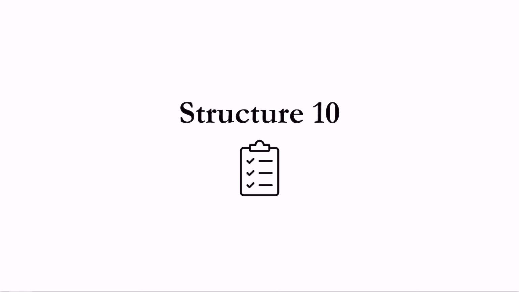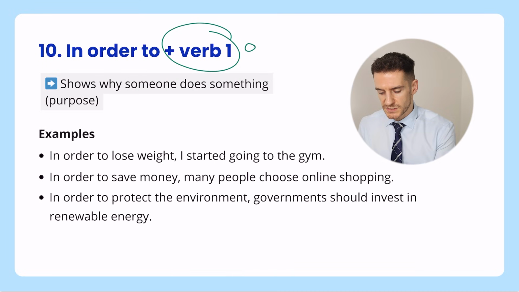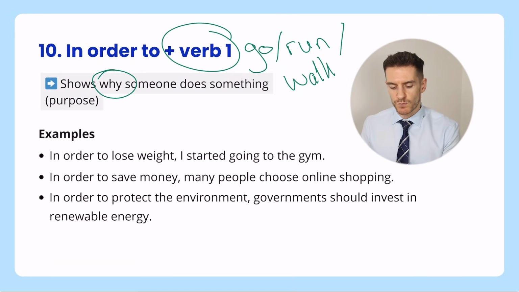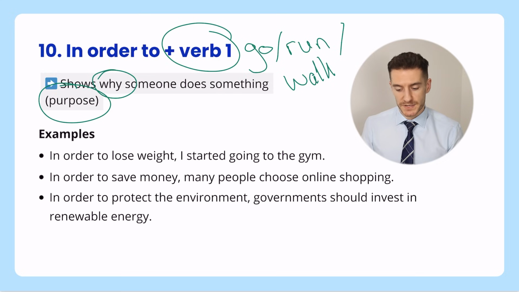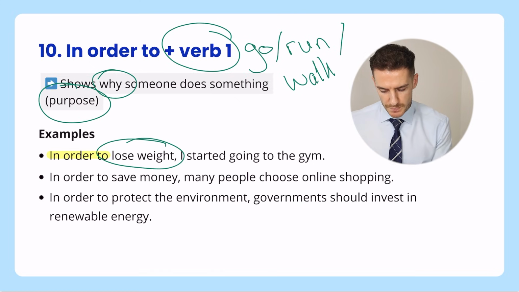Structure number 10. In order to plus verb 1. Remember, verb 1 is just a simple verb with no ing. So for example, go, run, walk. We use this one to show why someone does something, or the purpose. For example, in order to lose weight, I started going to the gym. So we're talking about why someone is doing something. And the reason for this one is losing weight. Okay, that is the purpose.